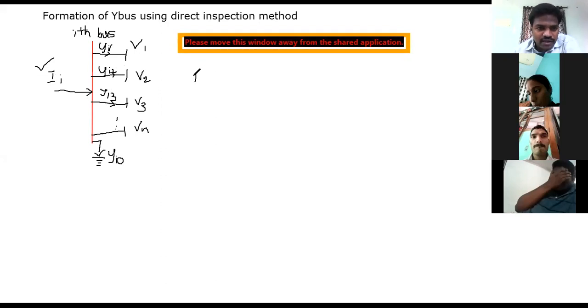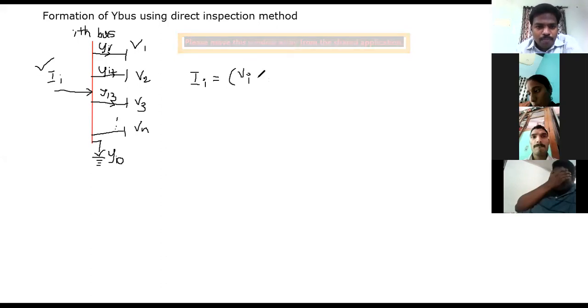So I can write the ith bus equation as Ii is equal to, I is equal to y into v. Already we know that I is equal to y into v. So according to that, you can write this as Vi minus V1 into yi1.